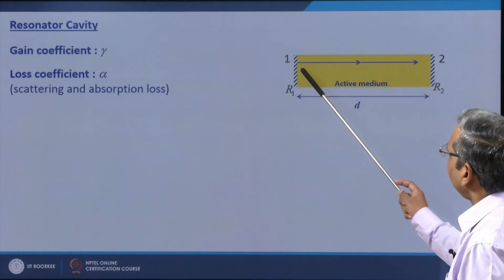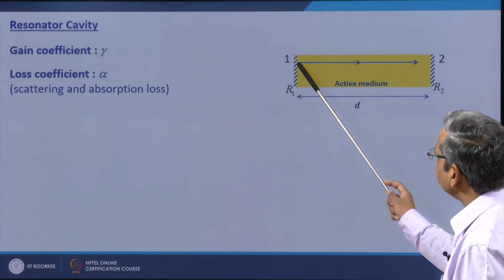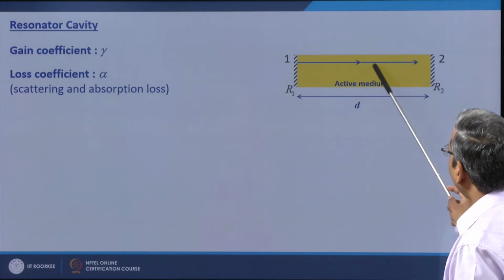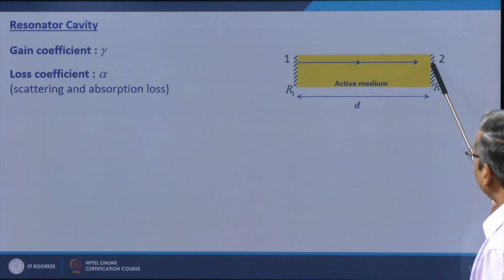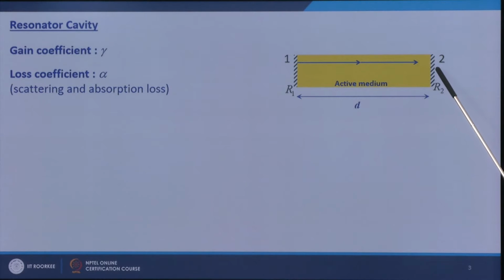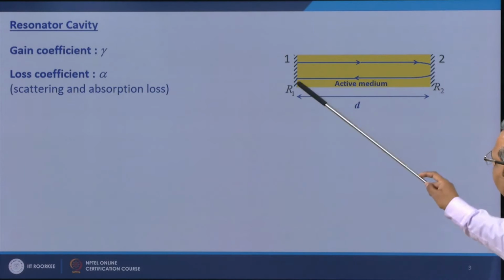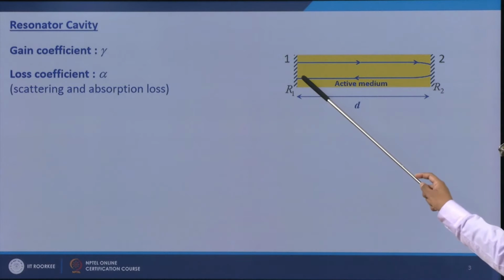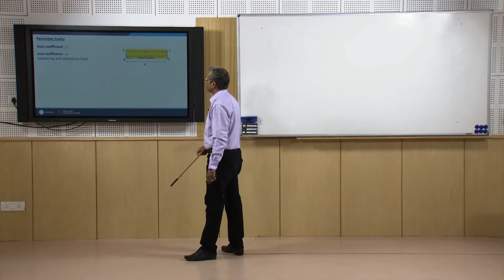Then a beam of light starts from here, goes through this active medium, makes a pass here, then gets reflected from mirror 2, makes another pass from 2 to 1, and then gets reflected from mirror 1.